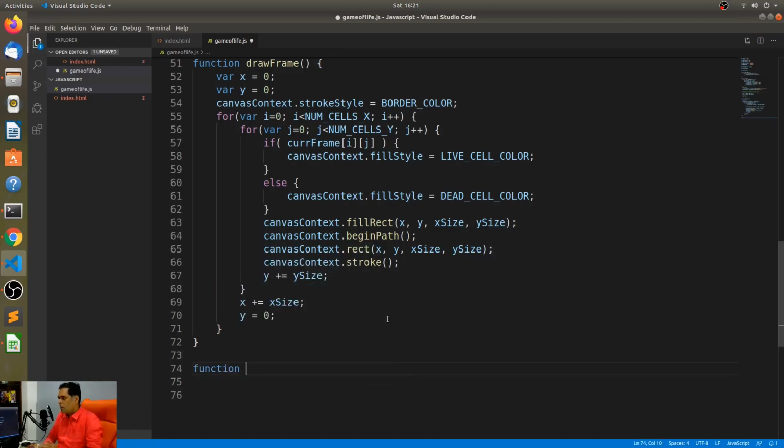Now let's create a function called animate frame. The animate frame is the one that is responsible for checking everything and then applying the rules. Now the animate frame is going to be called over and over again, so it's going to be looping.